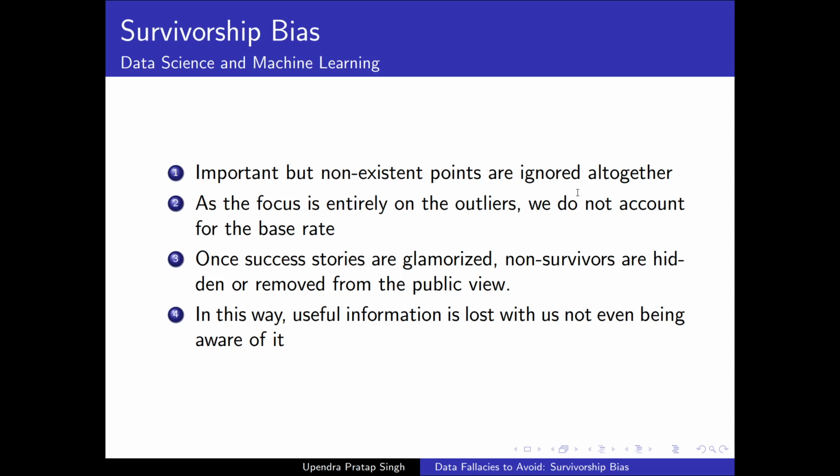When it comes to data science and machine learning, survivorship bias can affect our modeling in multiple ways. Important but non-existent points are ignored. Survivorship bias can creep into your model when you have ignored such points, simply believing that those data points do not contribute information. However, this is not correct, because there could be a lot of points that have not been put into the modeling process which could actually have contained more information. Because of this selection bias, a lot of information is lost, and the model we obtain at the end will not be very generalizable.